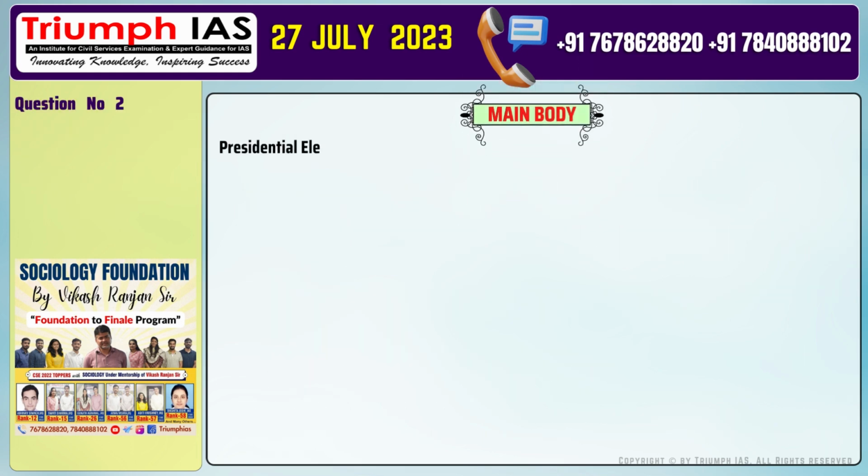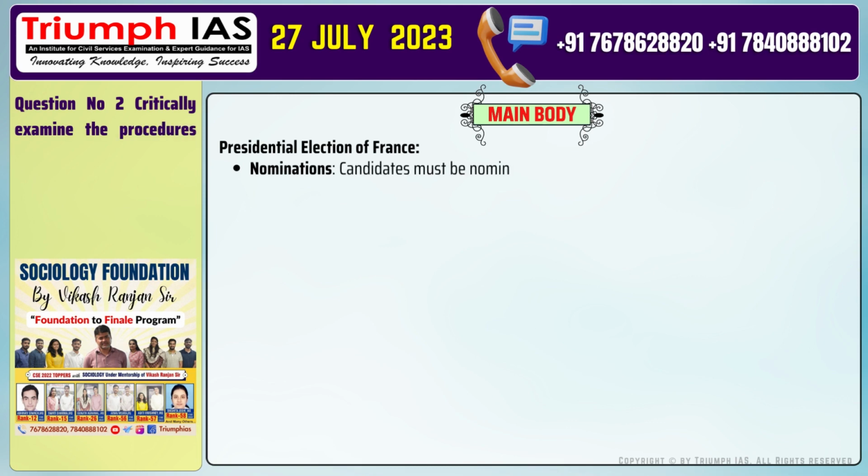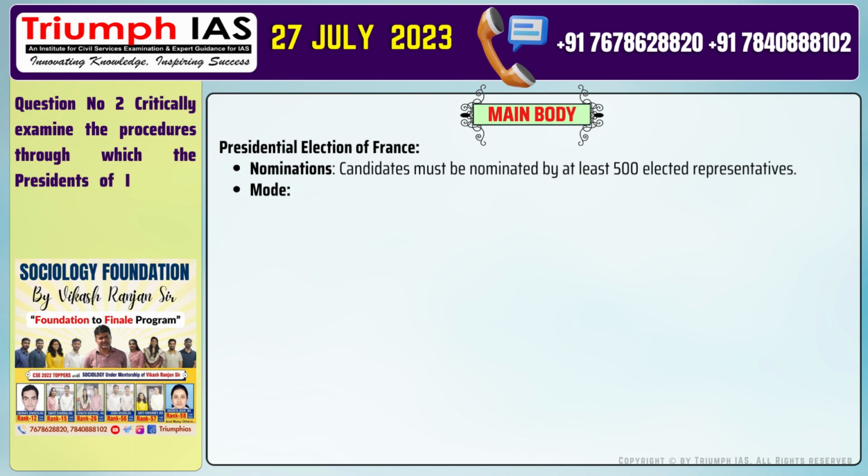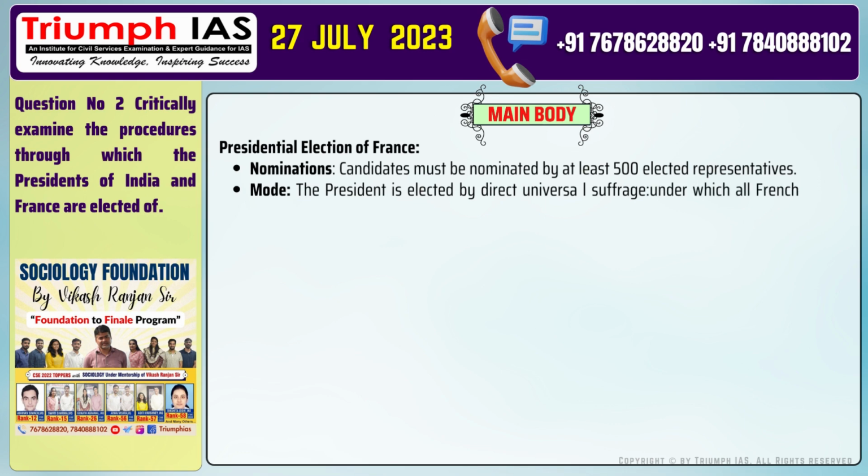Presidential election of France. Number 1. Nominations. Candidates must be nominated by at least 500 elected representatives. Number 2. Mode. The president is elected by direct universal suffrage, under which all French citizens aged 18 and over can vote, whether residing in France or not.